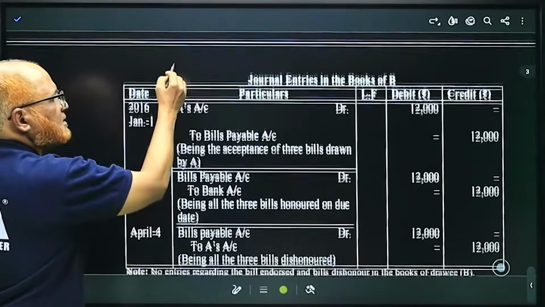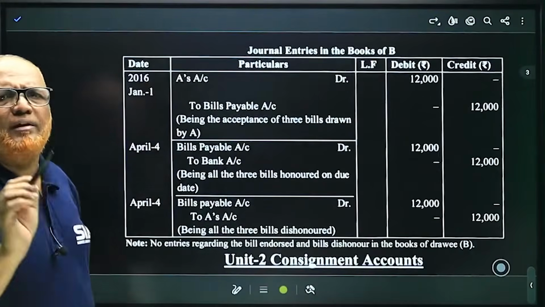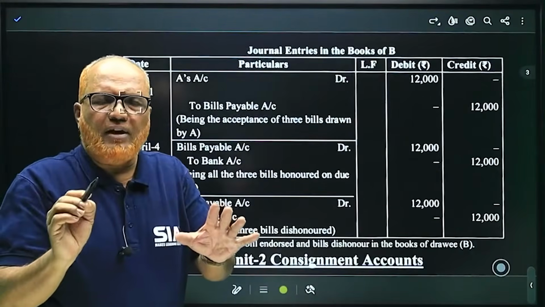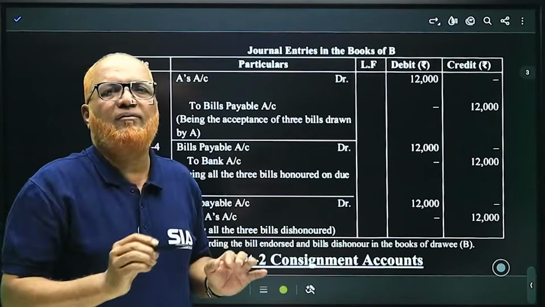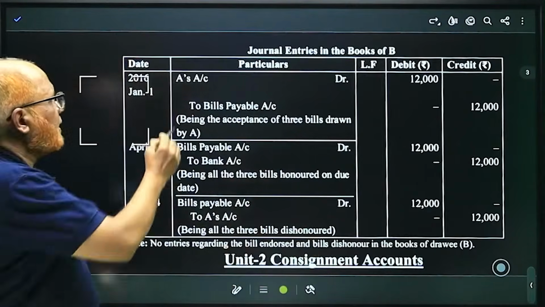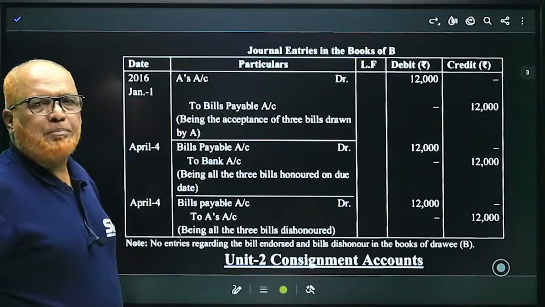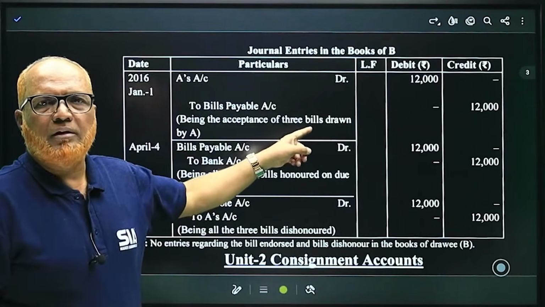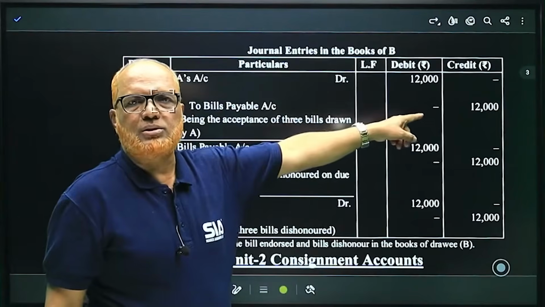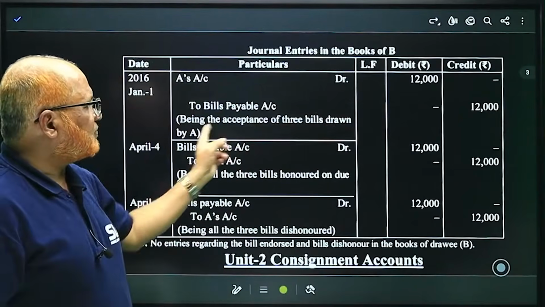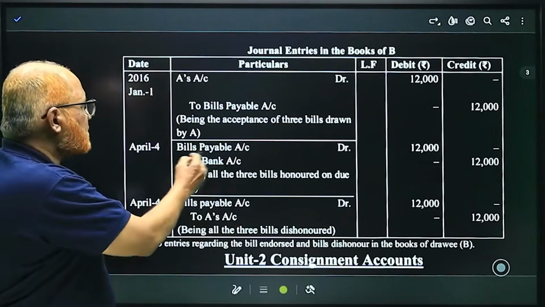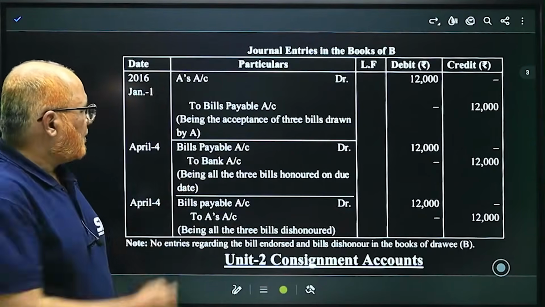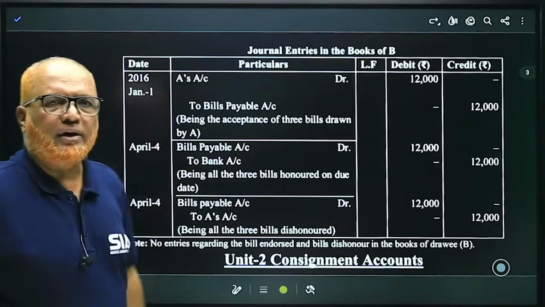Now journal entries in the books of B, only a few entries, because only when honoring and also only when it is accepted. So first, A's Account debit to Bills Payable. So for the drawee, it is Bills Payable. The total of all the bills 12,000, being the acceptance of 3 bills. Now Bills Payable Account debit to Bank, being all the 3 bills honored on the due date.